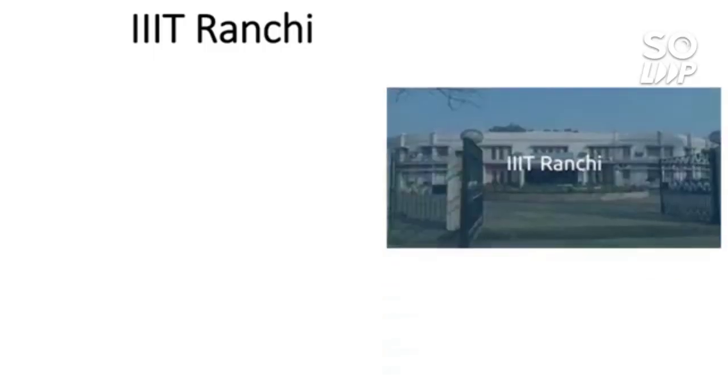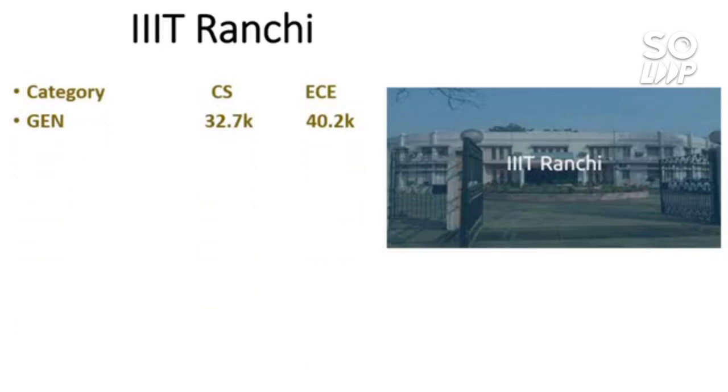So the first one is triple IT Ranchi. There is no sequence, I will just follow 10 triple ITs and give you the information regarding that. So triple IT Ranchi, here is the cutoff. Category wise, for general, for CS 32.7 thousand, there are separate male and female cutoffs. So for EC you need to score 40.2 thousand.